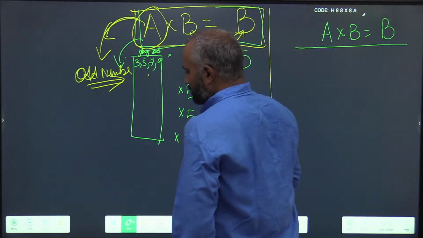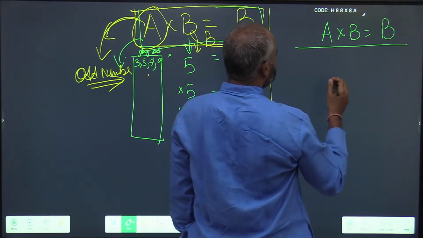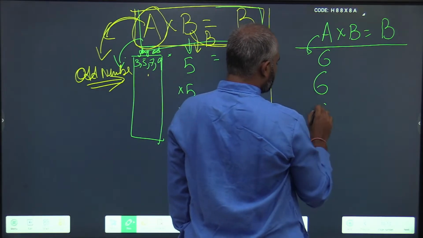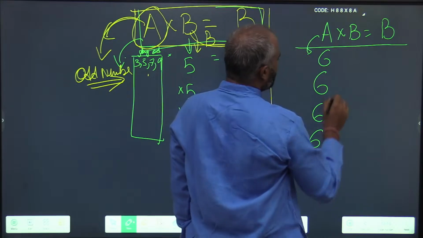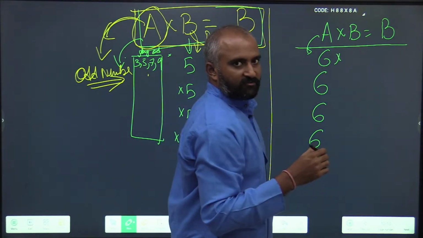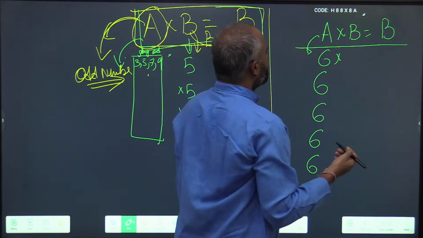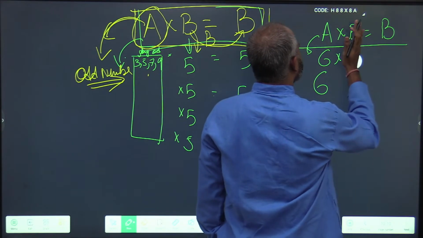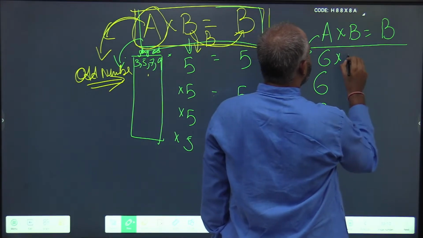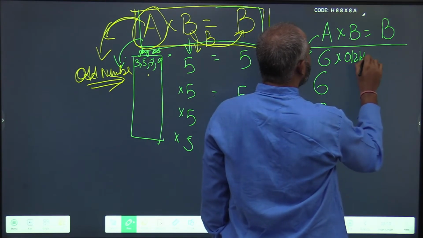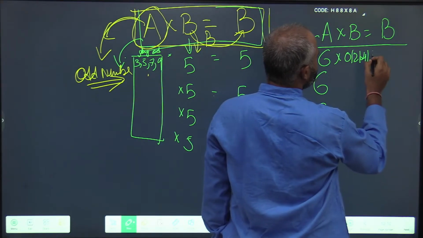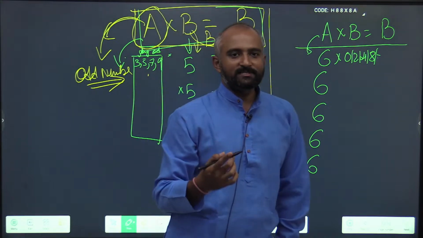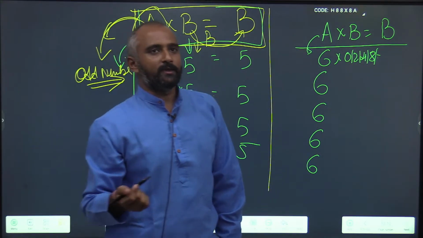A into B equals B, when A is 6 and B is any even digit, take 0, 2, 4 or 8. Because 6 into 6 we have already covered in A into A.